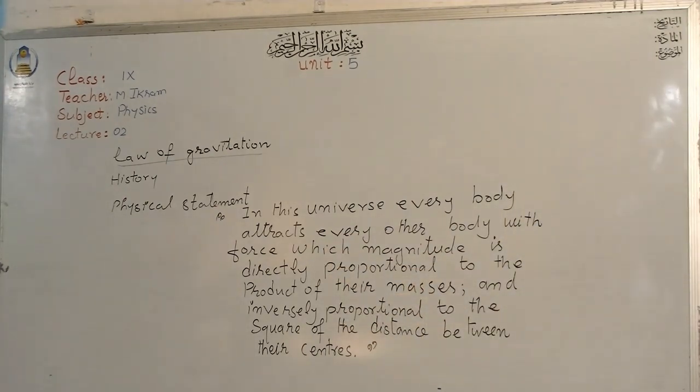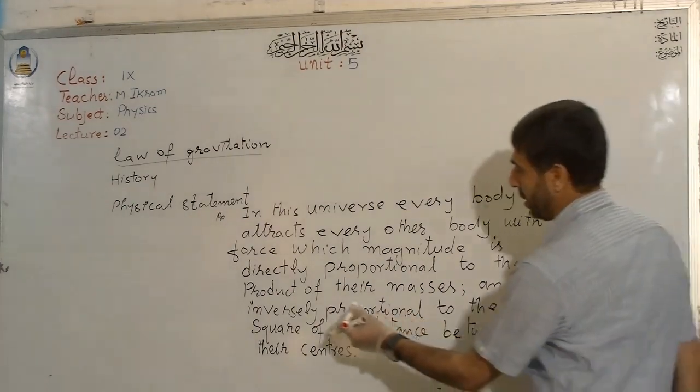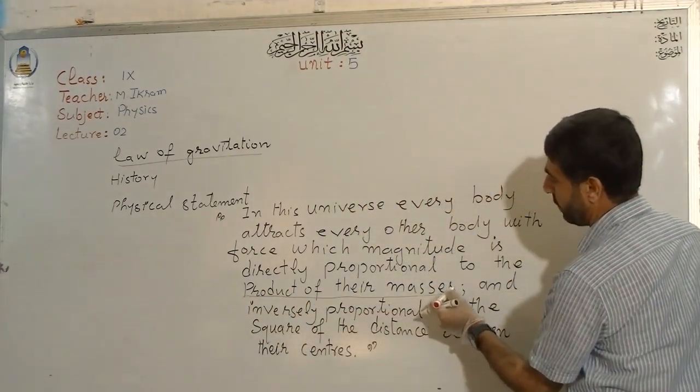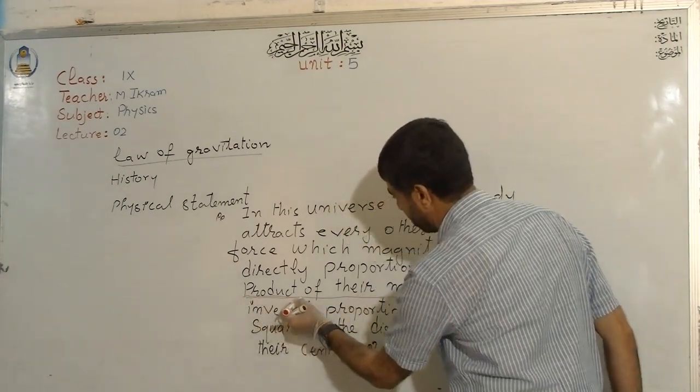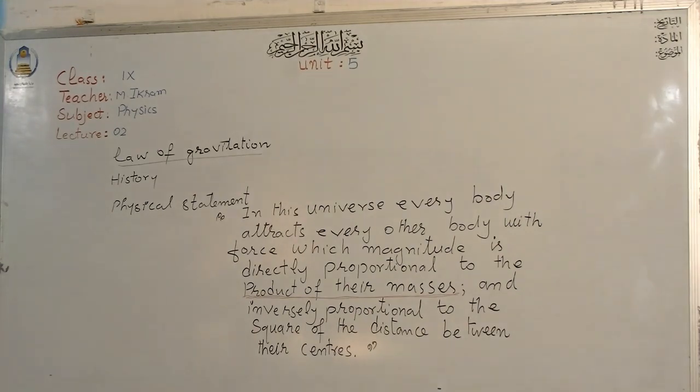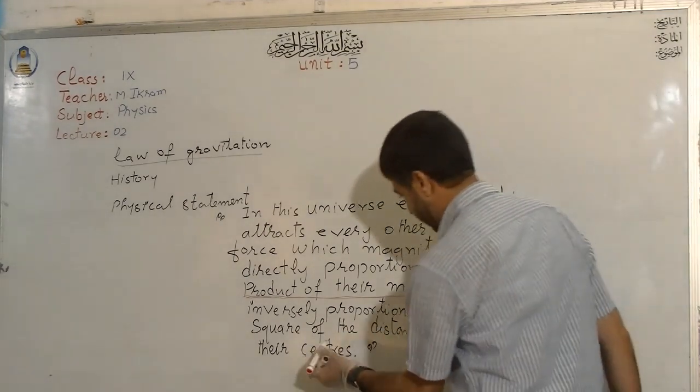That gravitational force is directly proportional to the product of the masses of the two bodies, and that force is inversely proportional to the square of the distance between their centers.